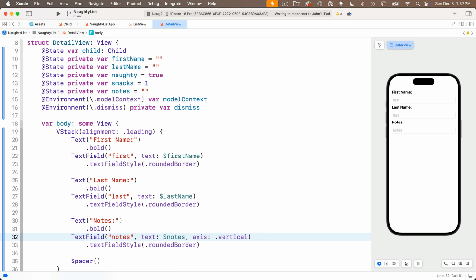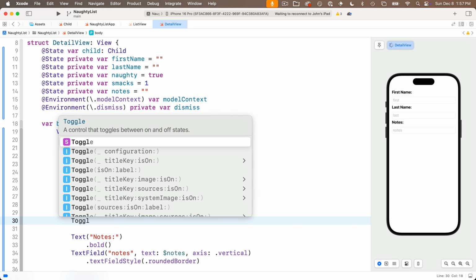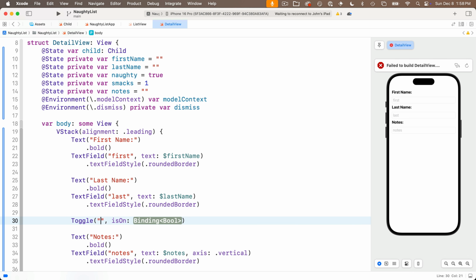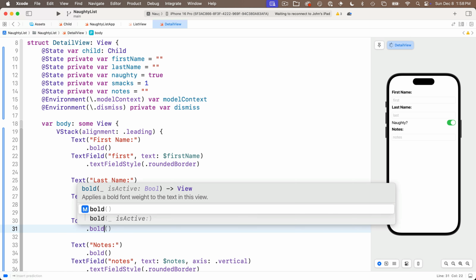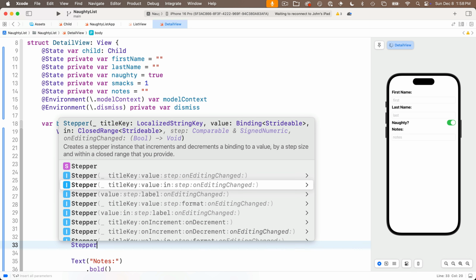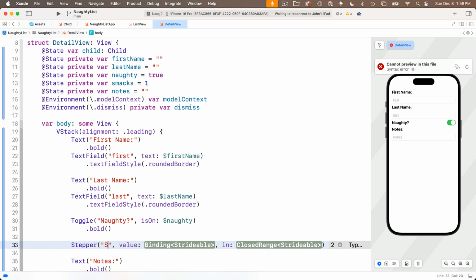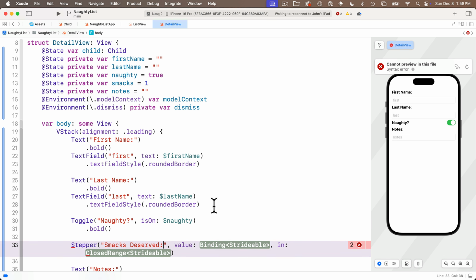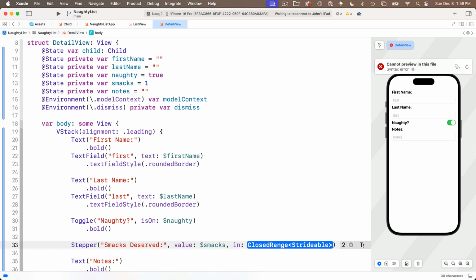Now above the notes, we'll add a Toggle view with the titleKey and isOn option. The titleKey is going to be "Naughty?". isOn is $naughty. We'll set this to .bold, and below this we'll put in a Stepper with a title, value, and an in selection in here. The title of the stepper is going to be "Smacks Deserved:", the value is going to be $smacks, and the in wants a closed range. We want this to be between 0 and 5, so it's 0...5.